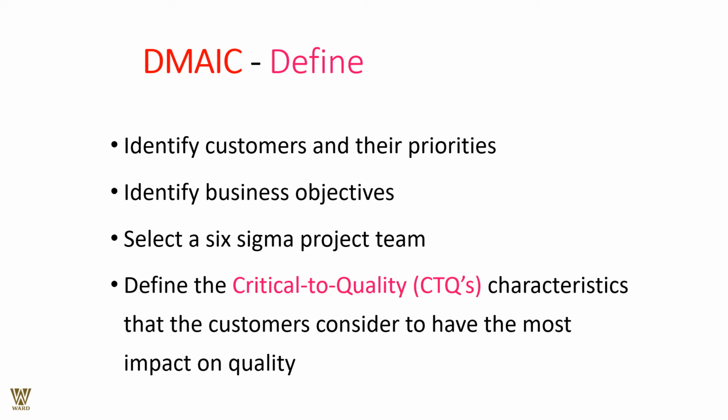DMAIC, the definition is to identify the customers and identify their priorities. We are talking about identifying their problems and the business objectives. Select Six Sigma project teams. Define critical to qualities as the characteristic that a customer considers to have the most impact on the quality, as the case might be.